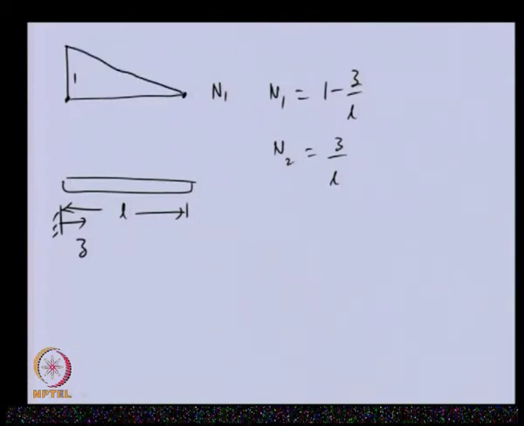N2 at z equal to 0 is 0, and at z equal to L it has value 1, and in between it varies linearly.